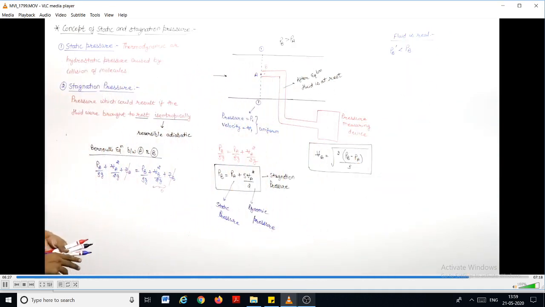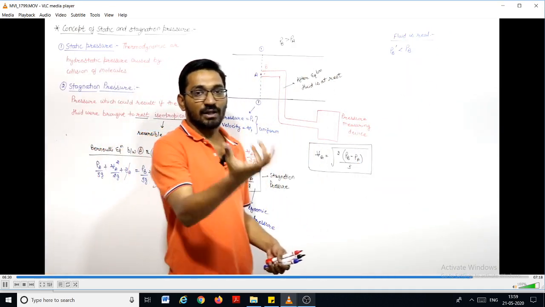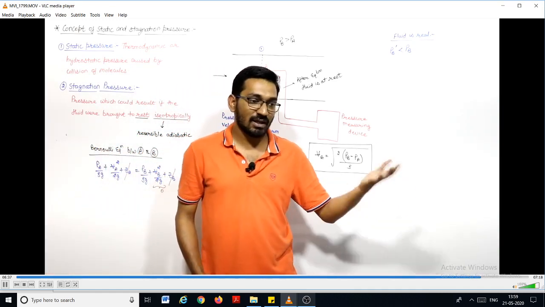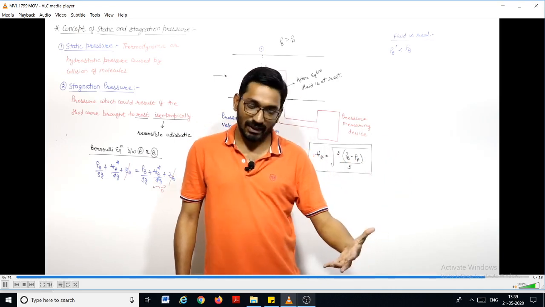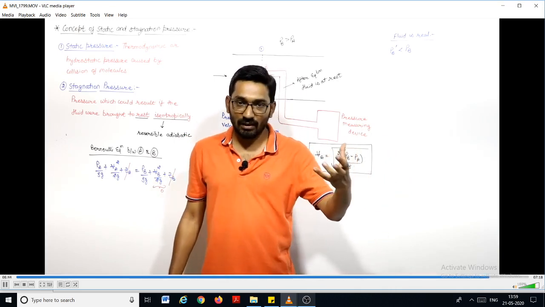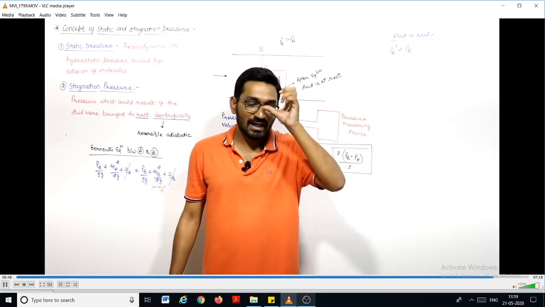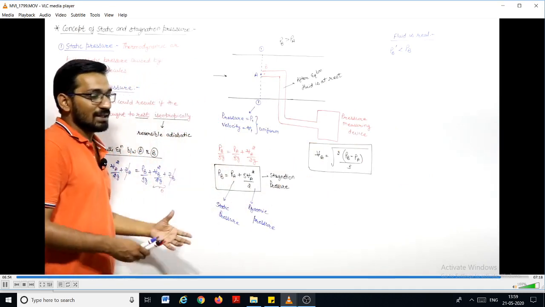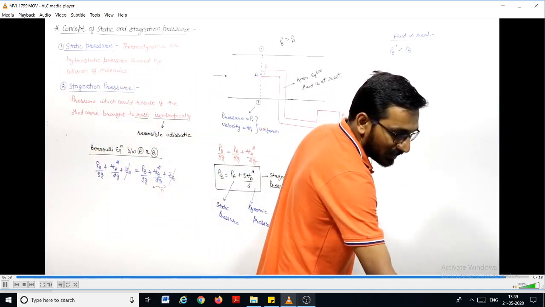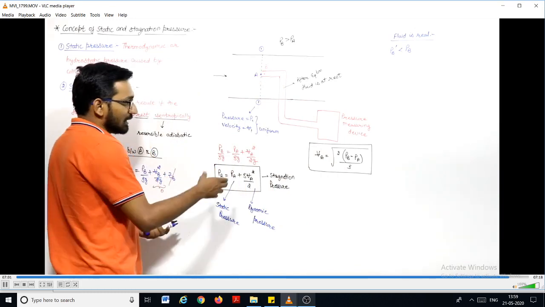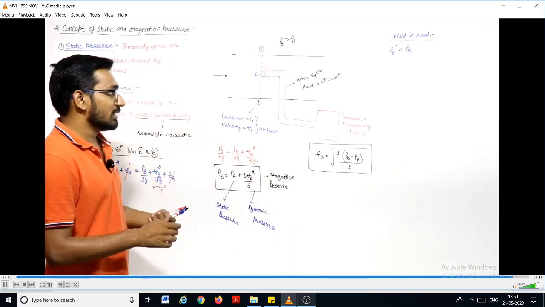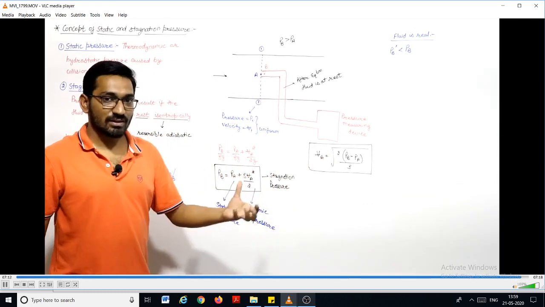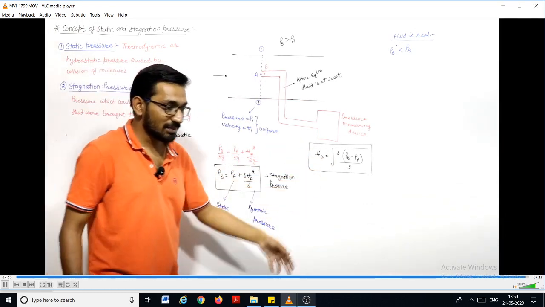Why? Because of the friction, some amount of its kinetic energy will convert into intermolecular energy to overcome the friction. You know this, right? If viscosity is there, if friction is there, some of the energy will be lost to overcome that viscosity. So the kinetic energy which is available to convert into pressure is less, so the stagnation pressure will be less. If we calculate the actual pressure, there is a term known as the coefficient of velocity, which I already explained to you. So a constant comes into the picture, right? We will discuss it later when we discuss the pitot tube.